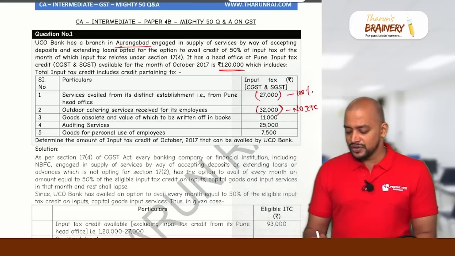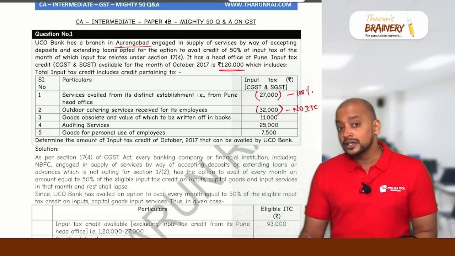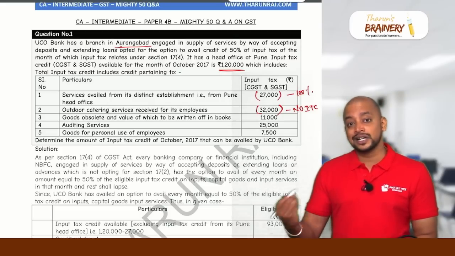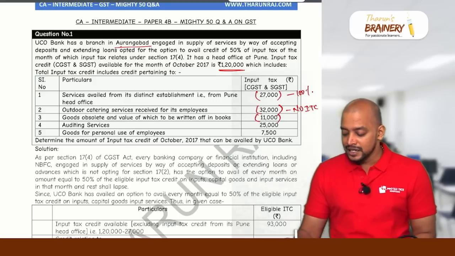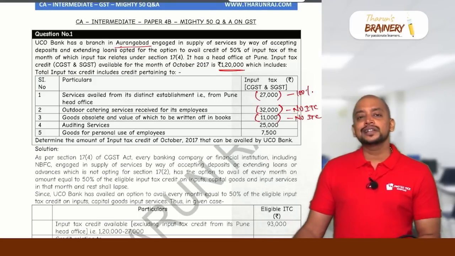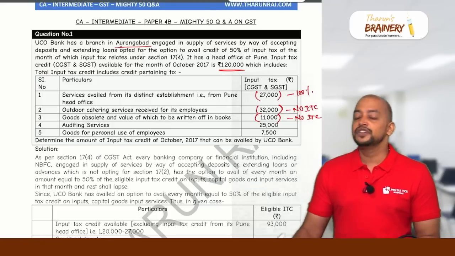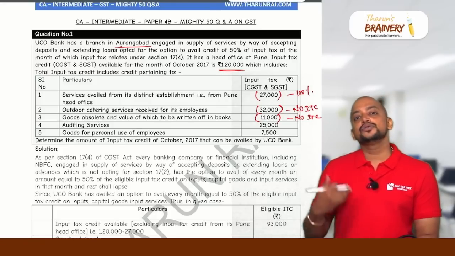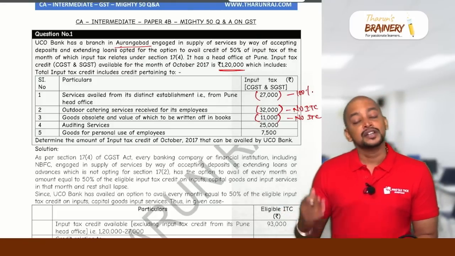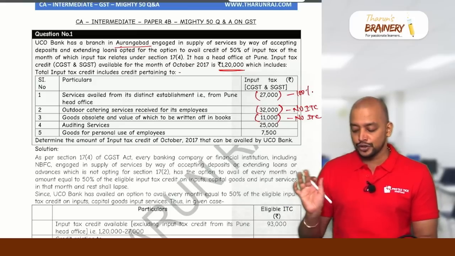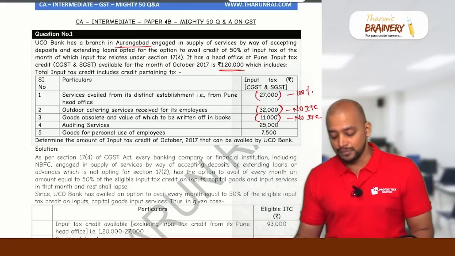In this case, it is written off in the books. Written off in the books means we cannot take the ITC, it's a blocked ITC. So eliminate that also, no ITC with respect to this. For auditing services, we don't have any blocked credit and it is used in the course or furtherance of business. So we can take ITC with respect to that. Don't deduct it, it will be part of eligible ITC.